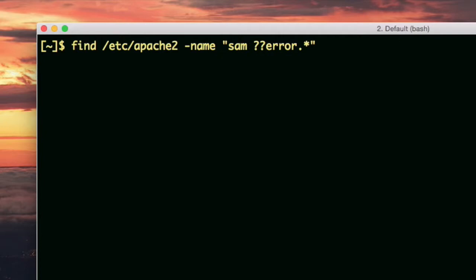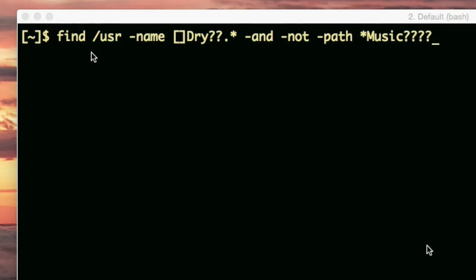All right. I want to go back to this example and say something. And not path with this thing is all part of the expression part. So there's the find command itself, the path, and then the expression. This whole thing is the expression. By the way, path here is like name, except name looks for something in the name part of a path, whereas the path thing looks for this expression anywhere in the path. And remember, these things are filters for the find command.